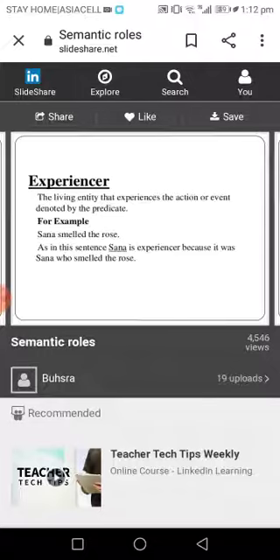Compared to the transitive, it's either a transitive verb of perception, a transitive verb of emotion, or a transitive verb of cognition. For a transitive verb of perception, for example, suddenly his wife heard a terrible noise. Here his wife is the experiencer. Why is that? Because it is preceded by the verb, which is heard.